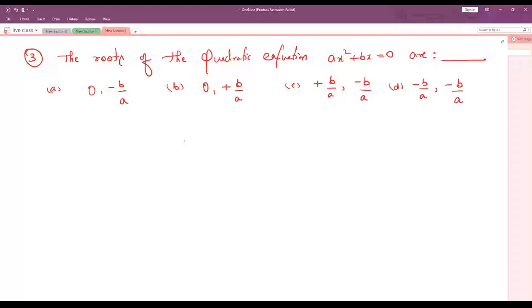Very good. Now can you tell me the answer? The roots of the equation ax square plus bx equals 0 are. What are the roots of this equation? Tell me fast.